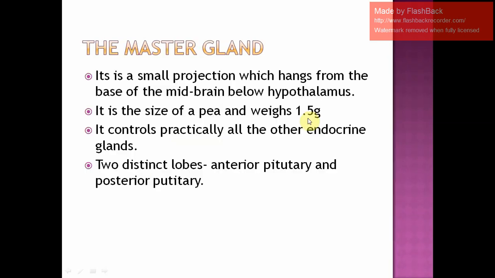So we can say that there are 2 distinct lobes, the anterior pituitary and the posterior pituitary. Now, you all have studied the various glands till now, and you must have the idea of it: always remember, since these are 2 distinct lobes, obviously the hormones produced will also be different. Yes or no? So first we'll discuss the hormones produced from the anterior pituitary, and then we'll discuss the hormones produced by the posterior pituitary.